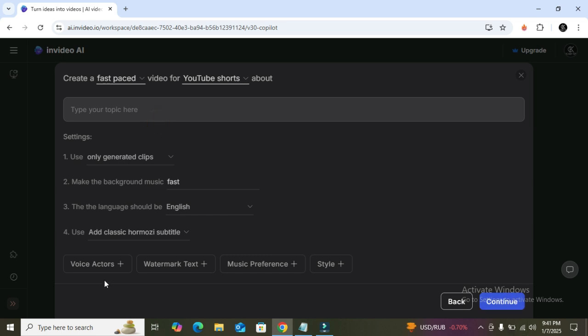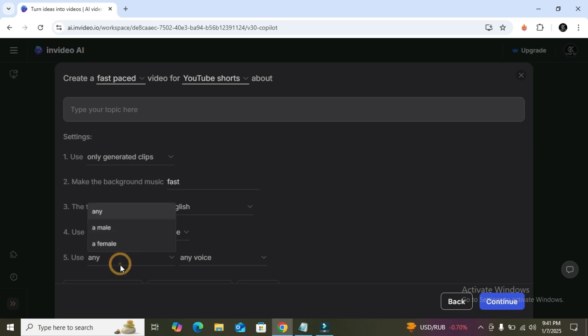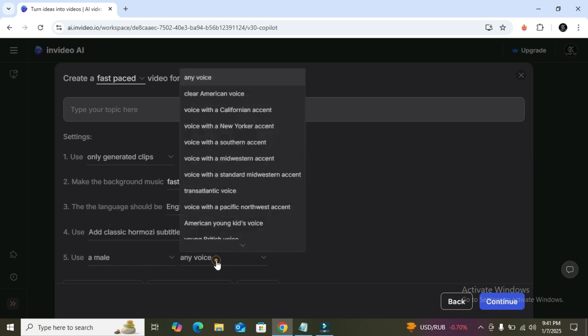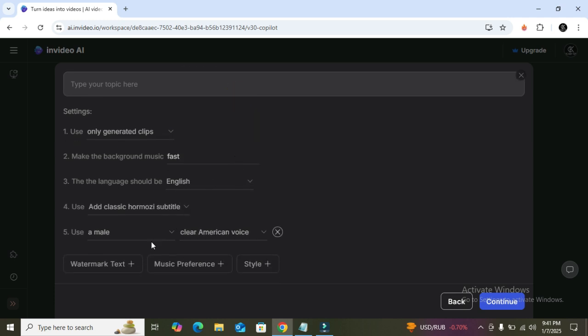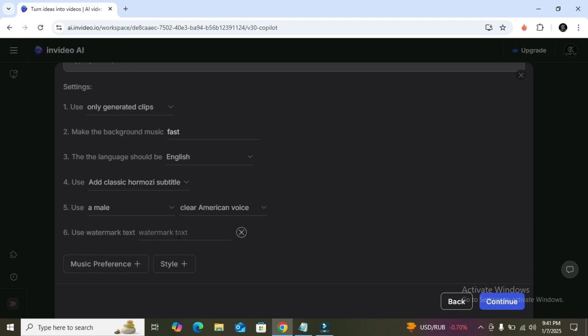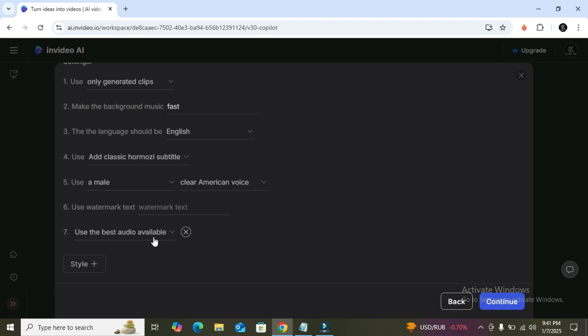After that, there's an option of voice actor, which type of voice actor you want to use. So I want to use a male voice here, so I click on male voice. There are different types of voices you can select, you can try. So I want to use a clear American voice. After that, it's asking for a watermark text. You can type your channel name here, and after that it is asking which type of audio you want to use for your video.